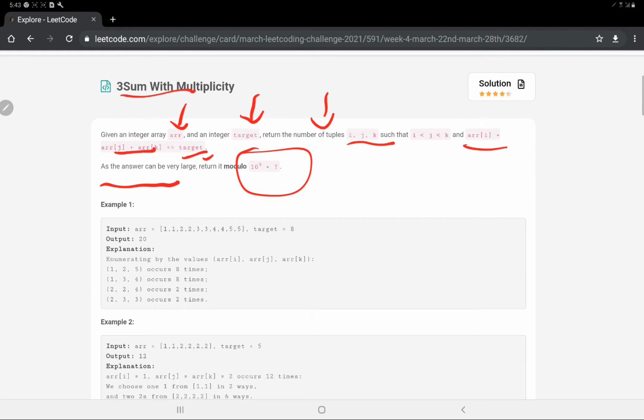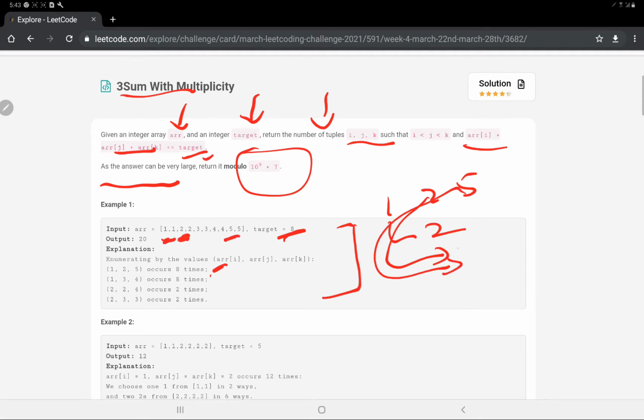Let's see the first example given to us. We have to achieve a target value of 8 from this array. Look at the first tuple, 1, 2 and 5, which occurs 8 times. How does it occur 8 times? Because 1 occurs 2 times, 2 occurs 2 times, and 5 also occurs 2 times.